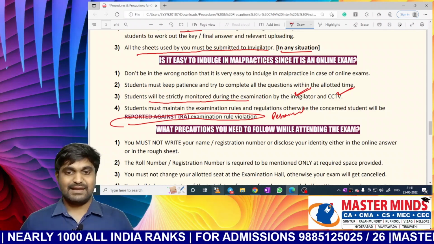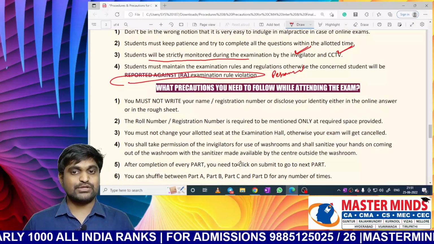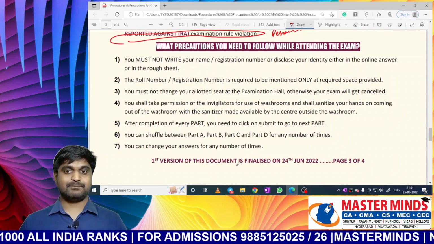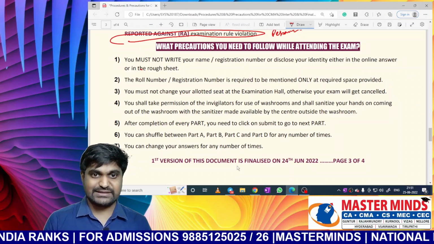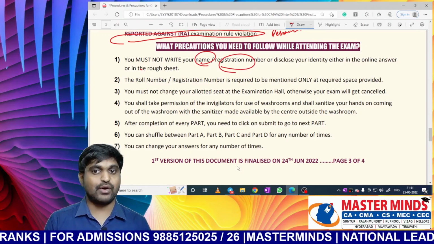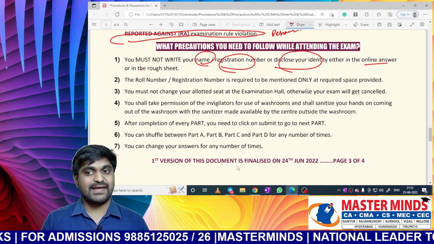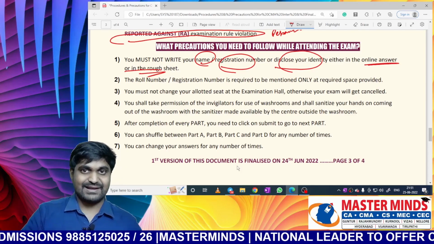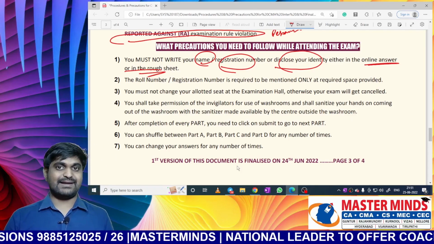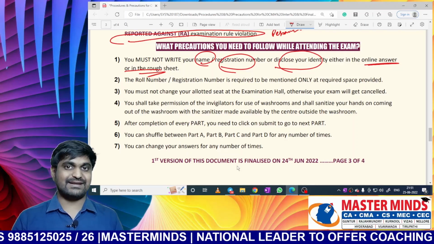Next one, what precautions do you need to follow while attending the exam? The first and important point is, don't write your name, registration number, or identity details in any online answer sheet or rough sheet. While writing answers, you can't write your name, registration number, or your details like that.